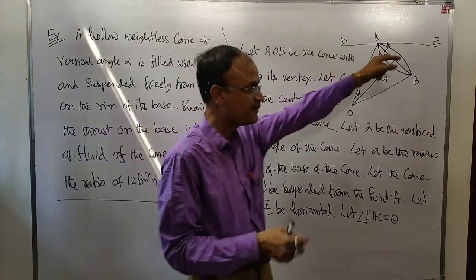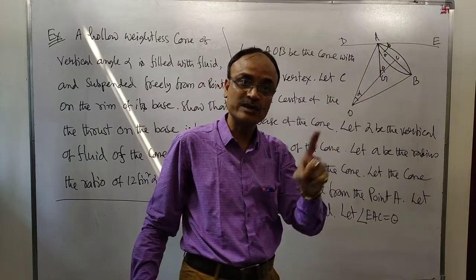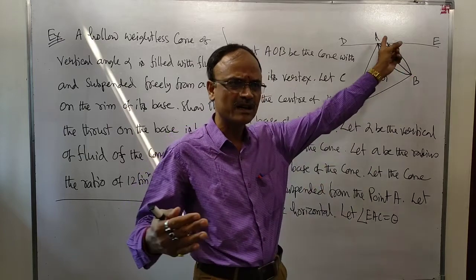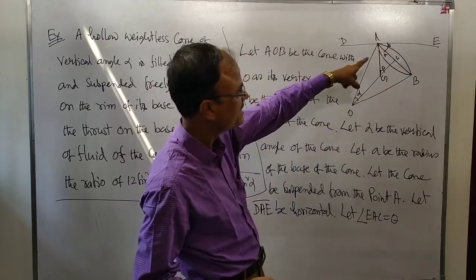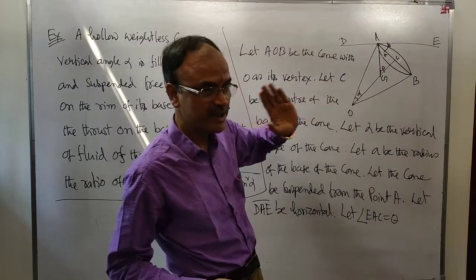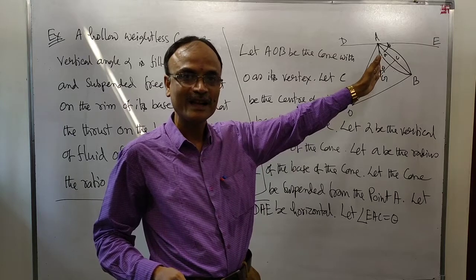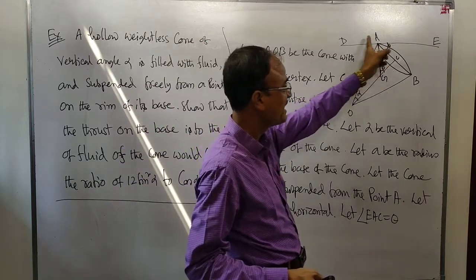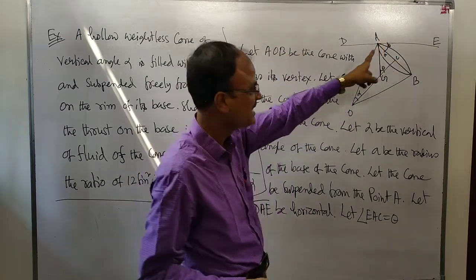This means this horizontal line makes an angle theta with the radius or diameter of the base of the cone. Also, you see, AZ is vertical. This angle is theta. DAE is horizontal.